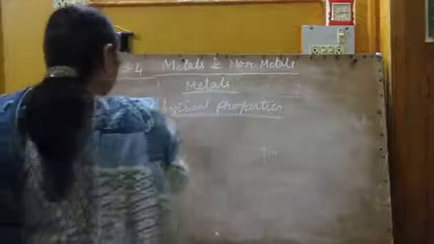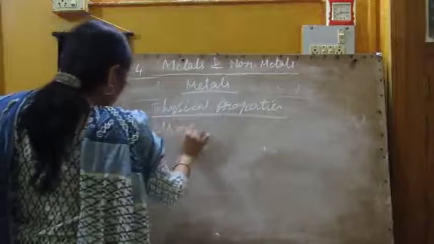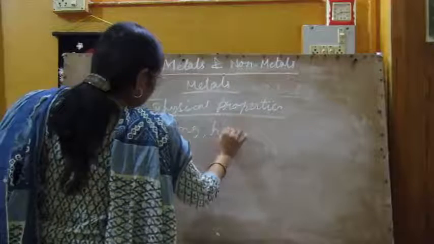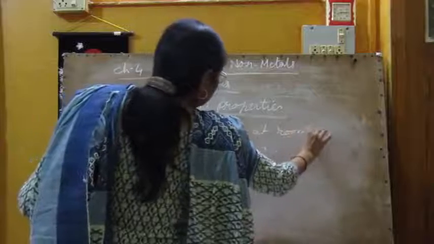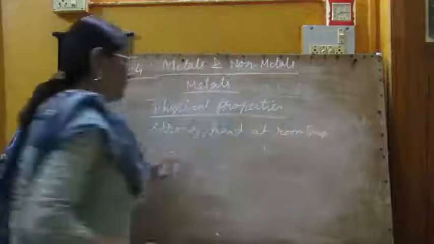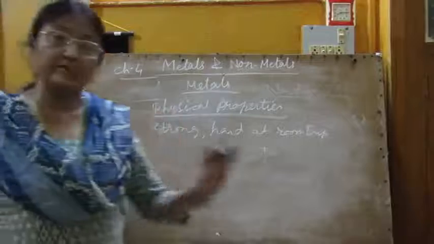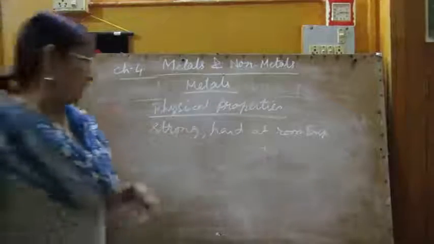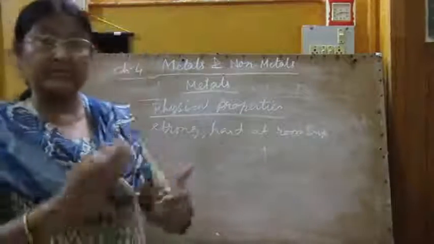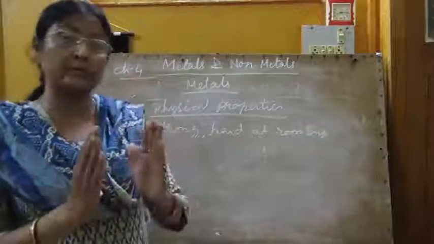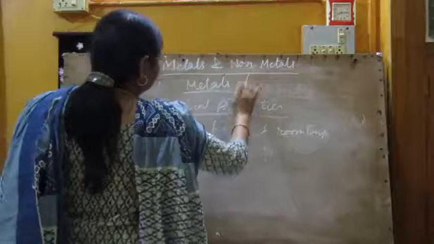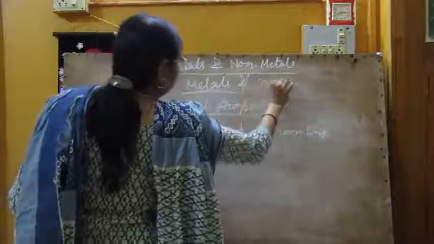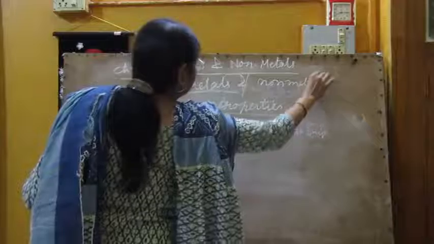The first property: metals are strong and hard at room temperature. But the exceptions are gallium and mercury, they are liquid. Now the same thing for non-metals, so you can make comparisons also. Metals and non-metals.